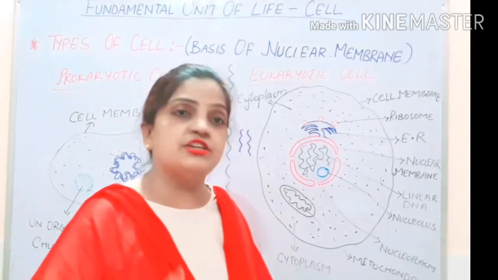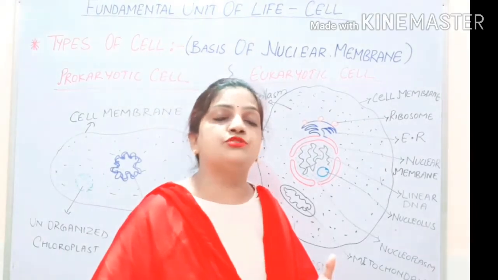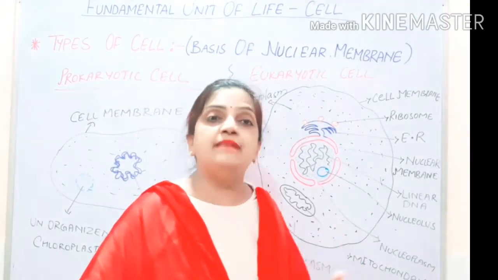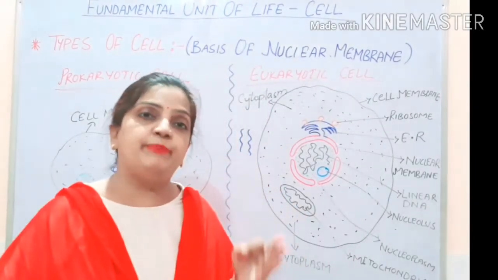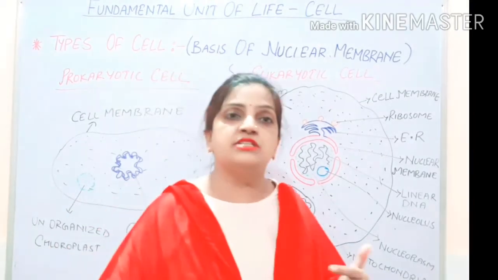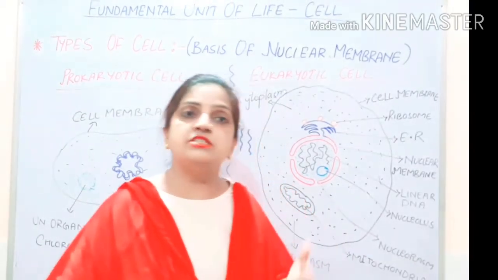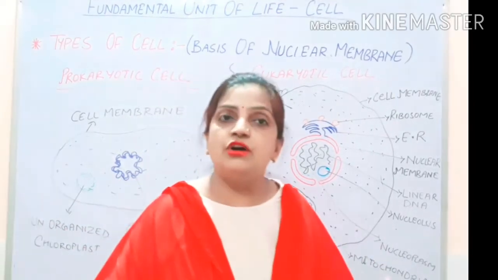Now what is the function of chloroplast? The function of chloroplast is to prepare food. It helps in photosynthesis. Inside the chloroplast, chlorophyll pigment is present, and this chlorophyll pigment helps in the photosynthesis process, and the photosynthesis process helps in making food in case of plants.